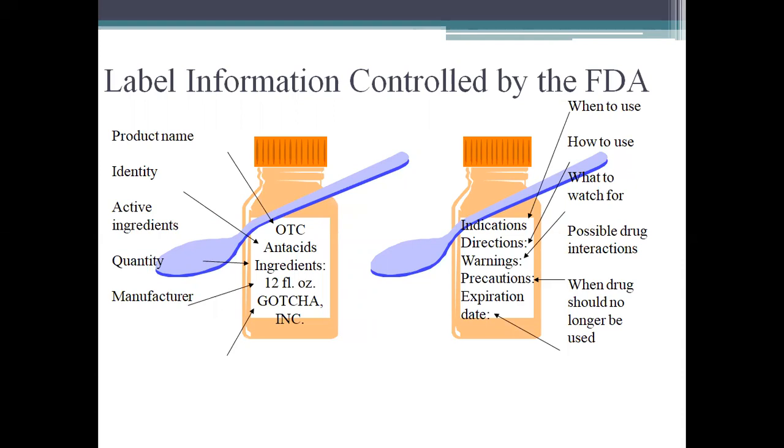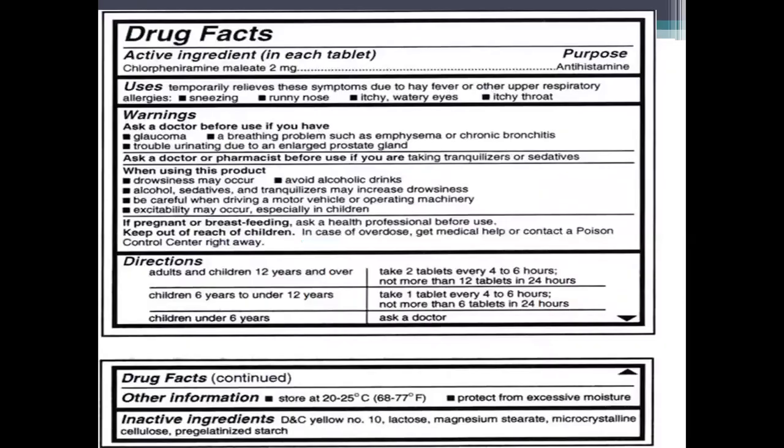Everything should show on the label information. So the active ingredient, the drug facts should be mentioned, uses particularly, and warnings in using the product, what may happen, special indications for pregnant and breastfeeding women, how to use, the directions should be mentioned. The inactive ingredients should also be mentioned.